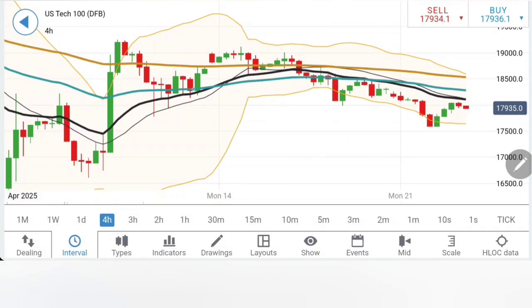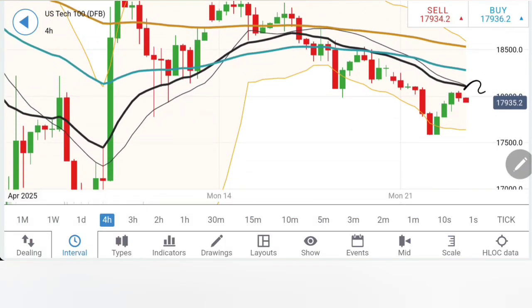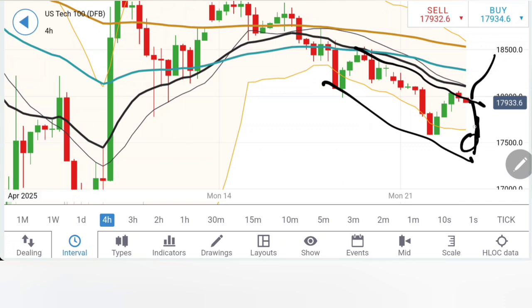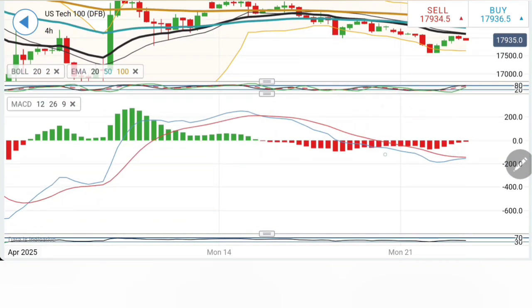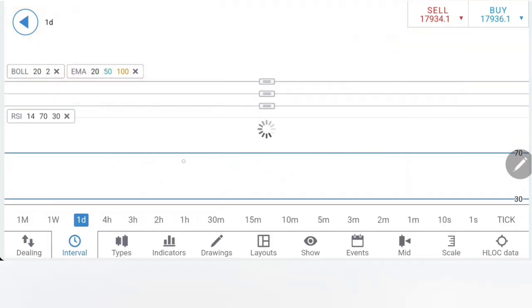Coming to the 4 hour chart, similar observation. My only worry point is the reversal sign which is showing here. 3 bullish candles might lead to 3 bearish candles here. We have to wait and watch. Notice the drop, the retracement, trading with divergence and bearishness, delivering lower highs and lower lows here. Wait for it to give you a breakout on the upside in order to turn bullish, else it can in fact move towards the bottom. The bottom of this channel is all the way towards 17,400. Stochastic overbought here. MACD bearish trying to converge, RSI flat.